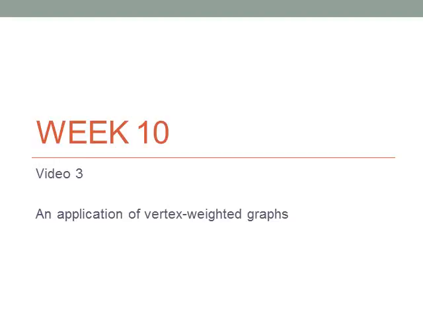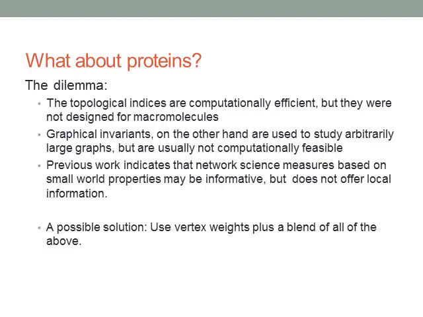In this video, we're going to talk about an application of vertex-weighted graphs. The topological indices are computationally efficient, but they were not designed for macromolecules. Graphical invariants, on the other hand, are used to study arbitrarily large graphs, but are usually not computationally feasible. Previous work indicates that network science measures, based on small world properties, may be informative but do not offer local information. For a possible solution, use vertex weights plus a blend of all of the above.